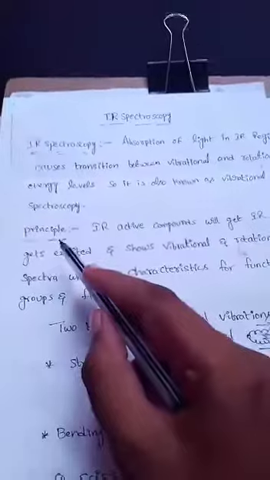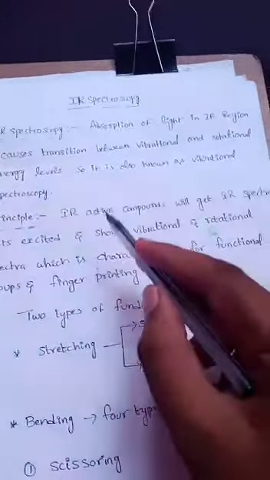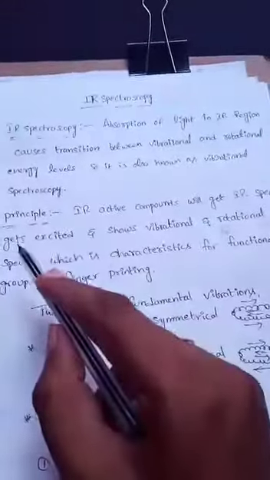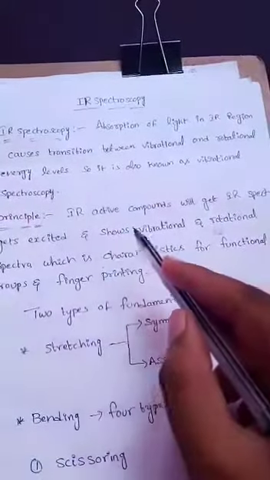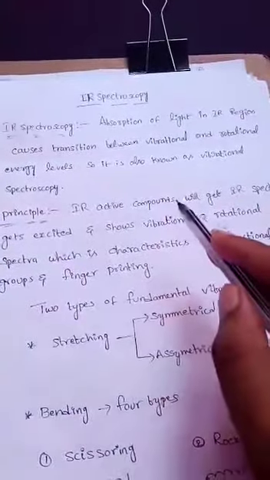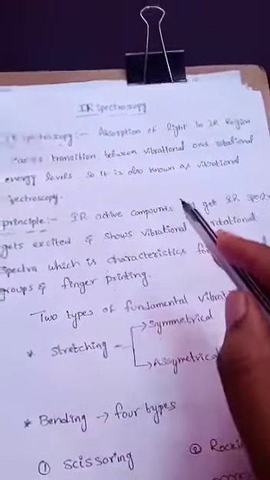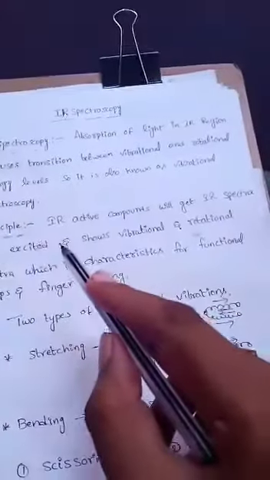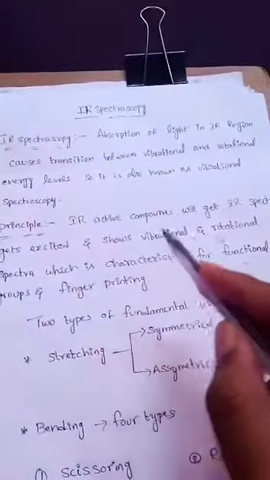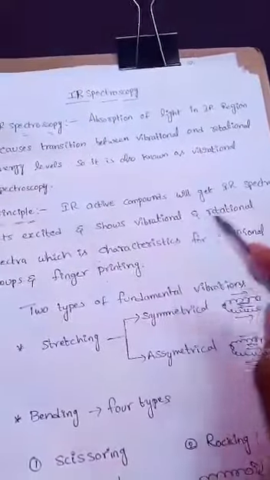See the principle involved in IR spectroscopy. IR active compounds absorb IR radiation, get excited, and show vibrational and rotational spectra, which are characteristic of the functional group.